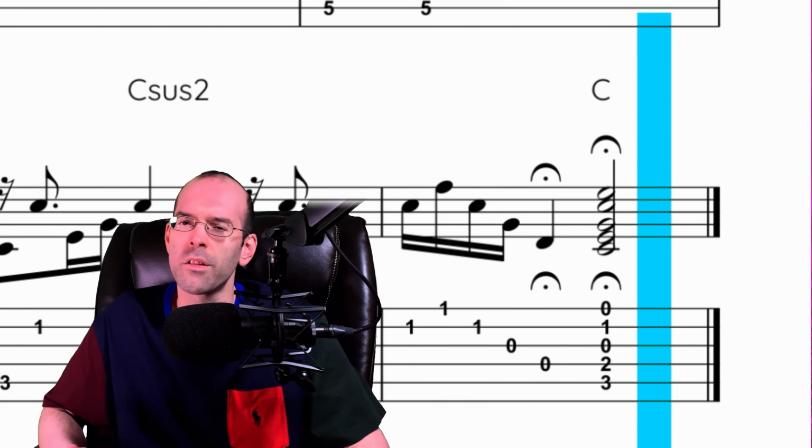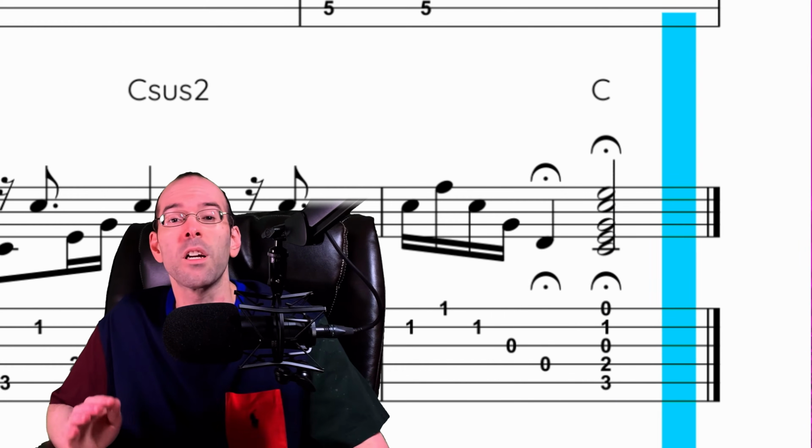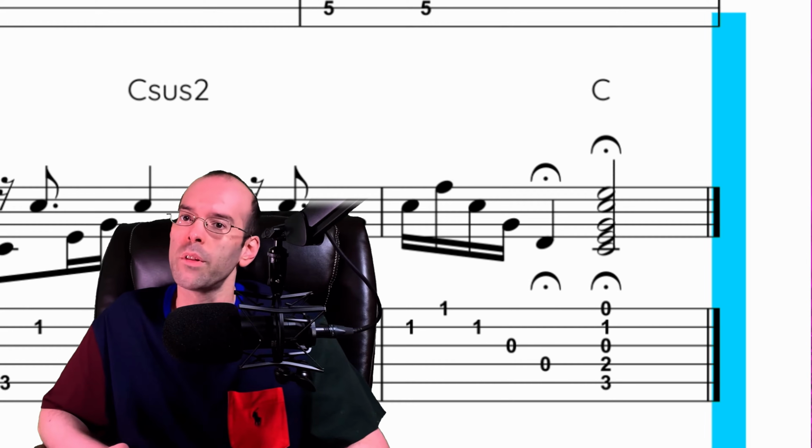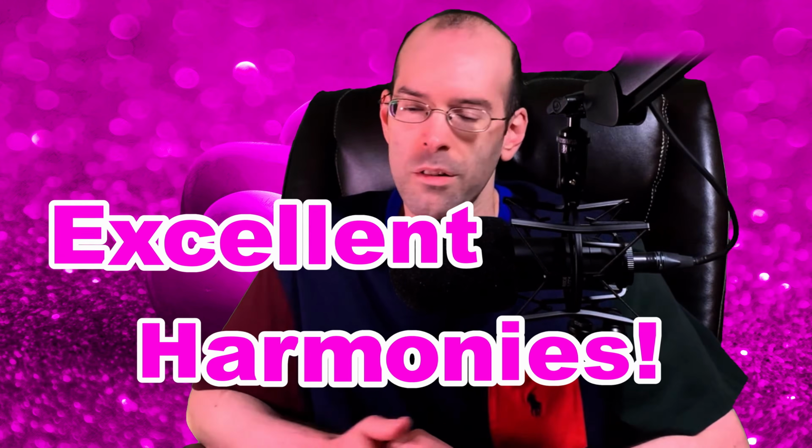And the harmony in this guitar solo, in my opinion, is the clear winner and factor in determining the overall mood of this piece. The melody and the structure, along with the dynamics and tempo of this piece, is of course what makes this composition. But we can't ignore the excellent harmonies in this guitar solo piece.